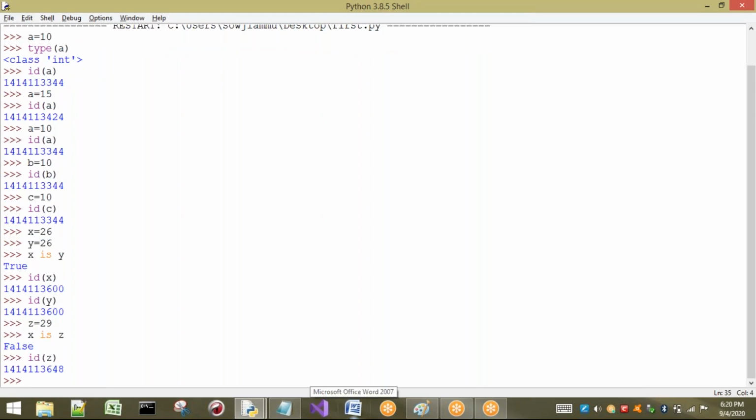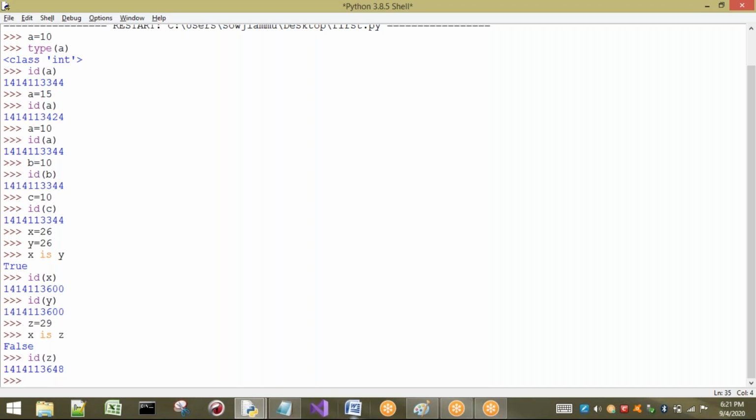Now here we have to understand one point, that if we are going to have the same content for different variables, different memory locations will not be created. All the references will point to only one object. That means in our Python, memory utilization will be high, right? Now I'm going to take the same example for the Boolean type. This is about integer types. Let us take the Boolean type.